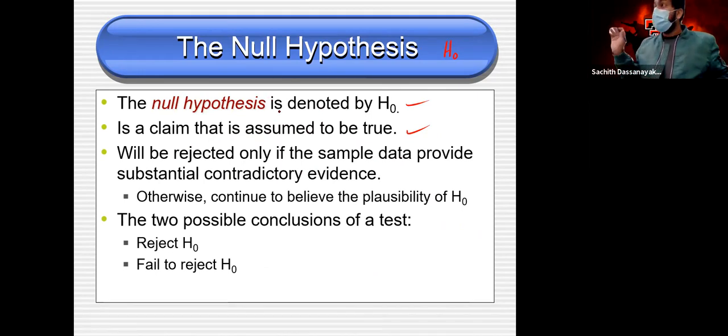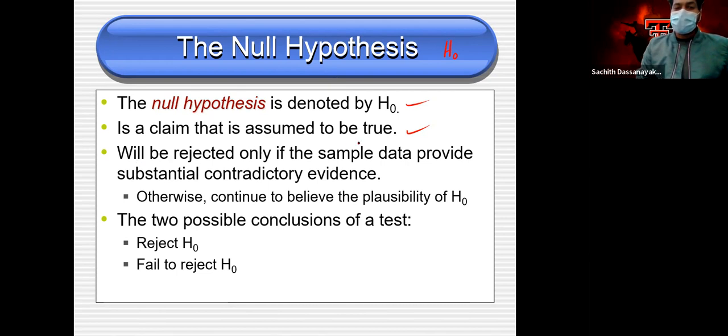So in your case, it is really easy. At your undergrad level, it doesn't matter. The null hypothesis is always something like equal. Something equal goes to the null hypothesis. You don't have to think about it. The only thing you have to think about is the alternative hypothesis, whether it is something like greater than, something less than, or something not equal. So the null hypothesis is always something equals something. I'll show you in the next few slides.